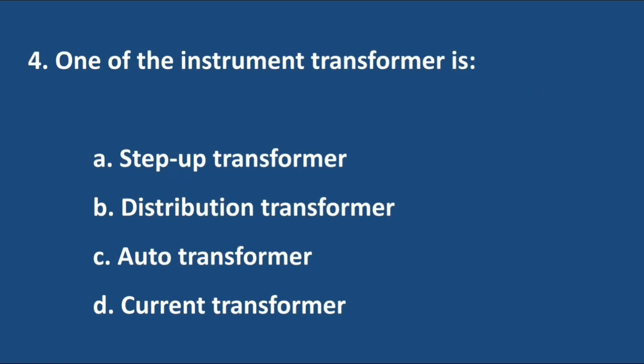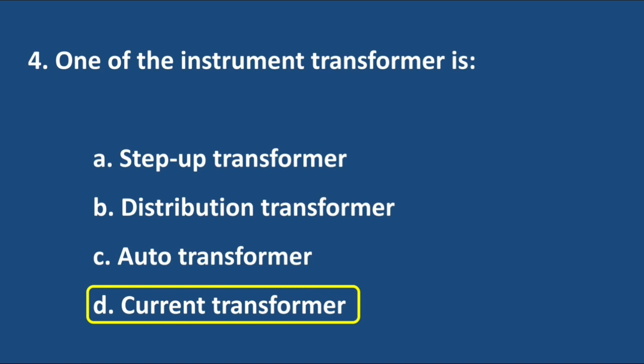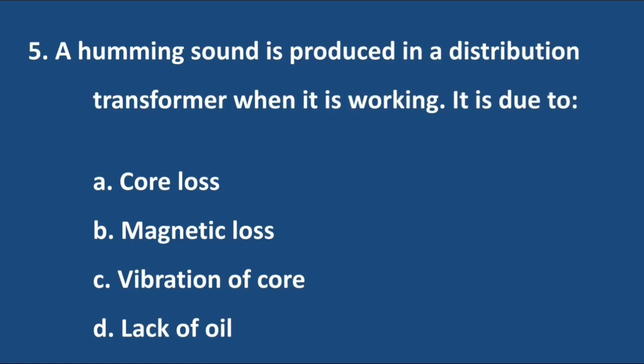Question number 4. One of the instrument transformer is. Answer is option D, current transformer. Question number 5. A humming sound is produced in a distribution transformer when it is working. It is due to. Answer is option C, vibration of core.